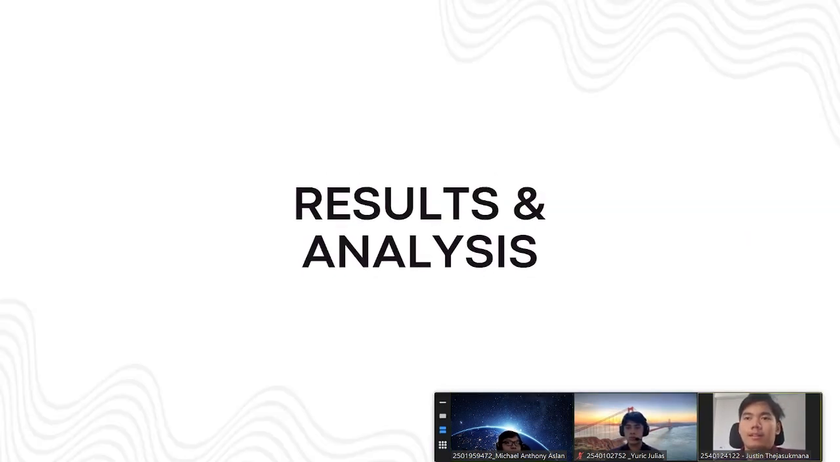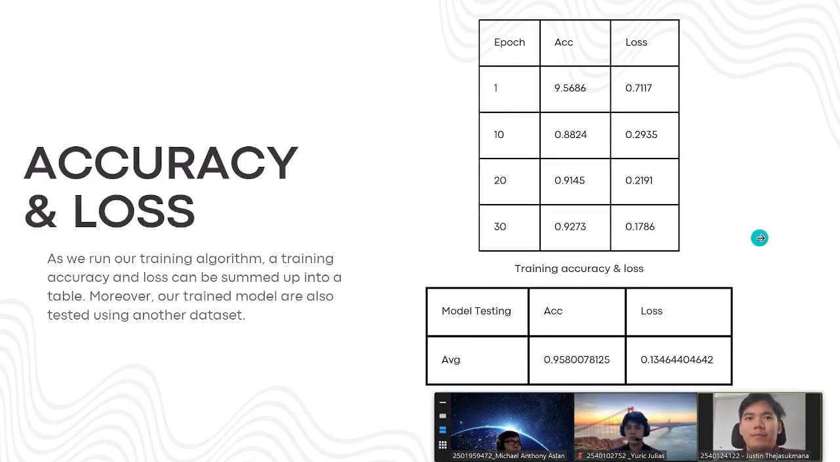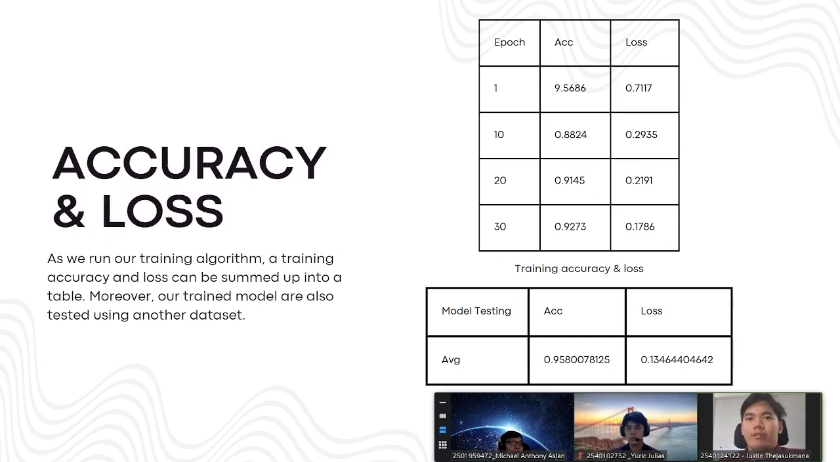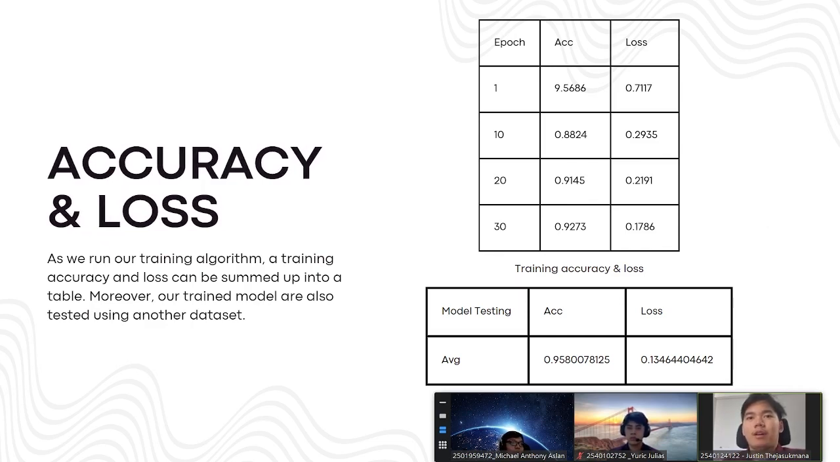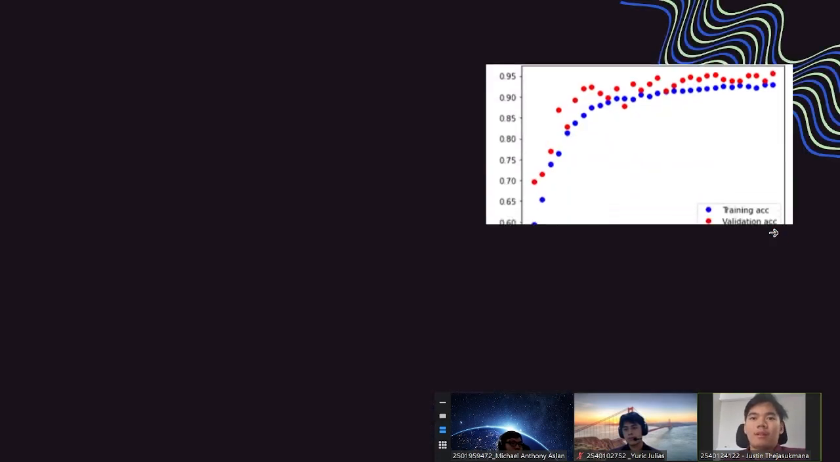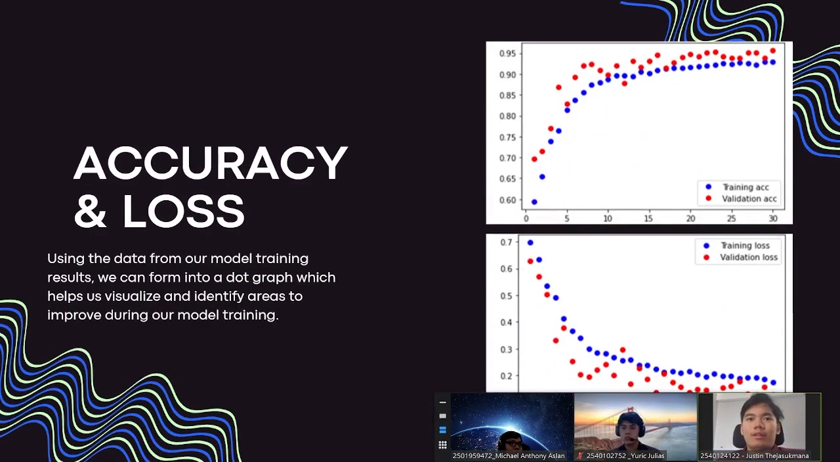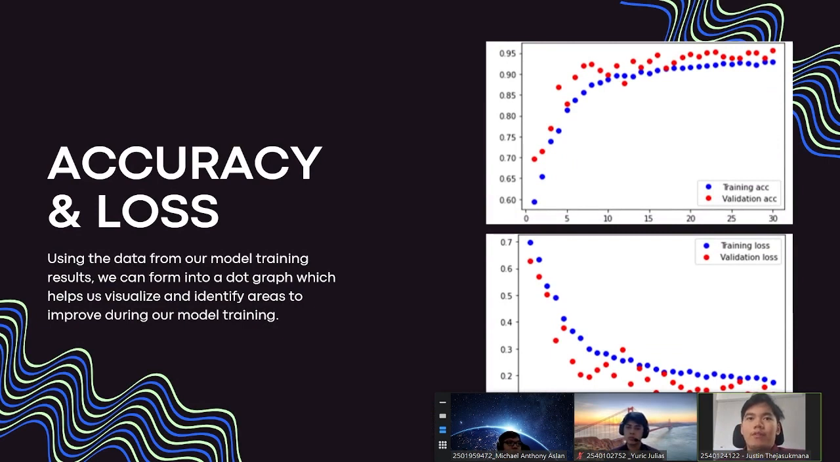As for our results and analysis, we can see our accuracy and loss. As we run our training algorithm, the training accuracy and loss can be summed up into a table. Moreover, our trained model is also tested using another dataset. For the result, we can see from the table shown. Using the data from our model training results, we can form a dot graph which helps us visualize and identify areas to improve during our model training. The dot graph can be seen as shown.